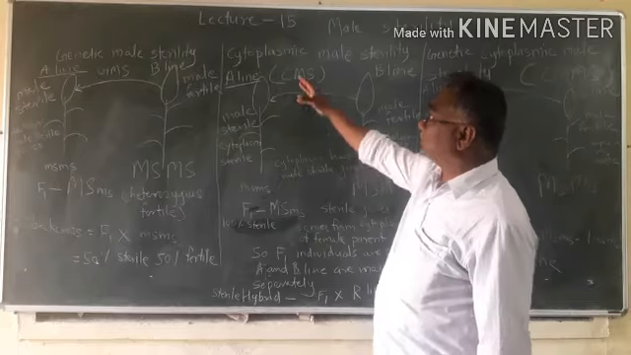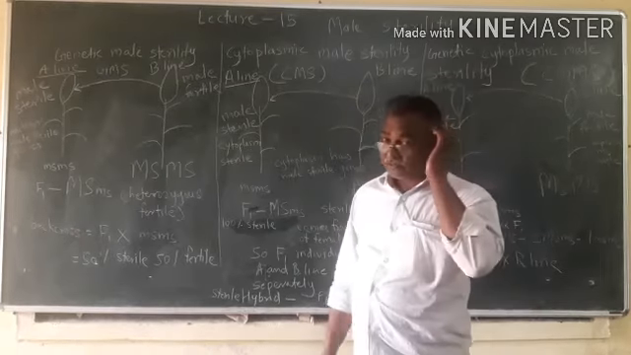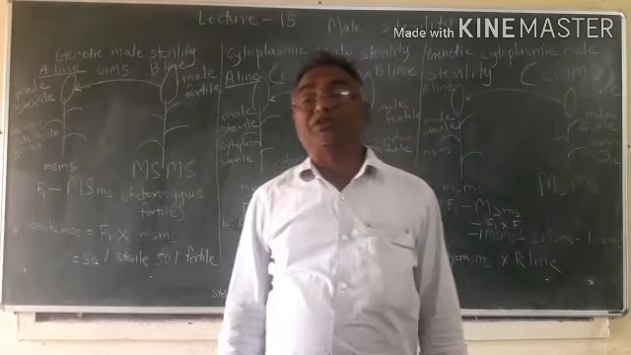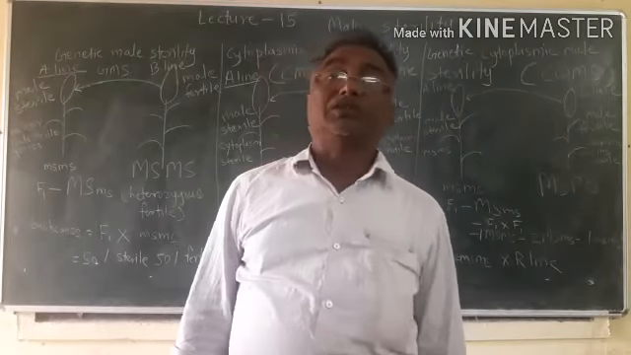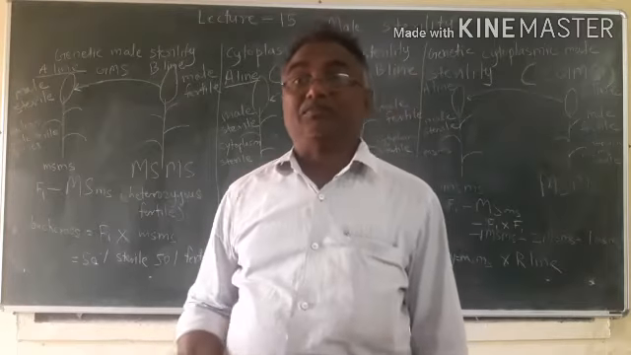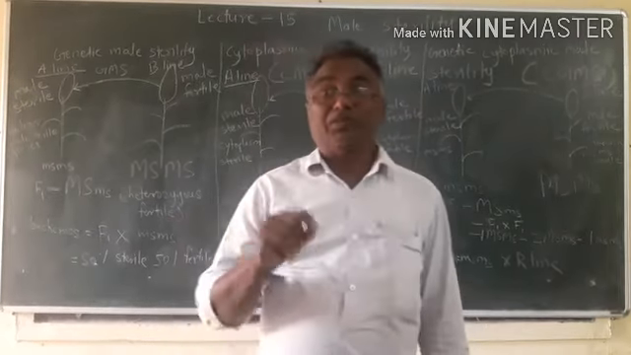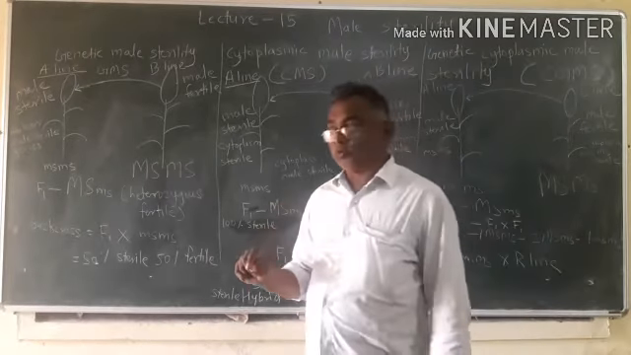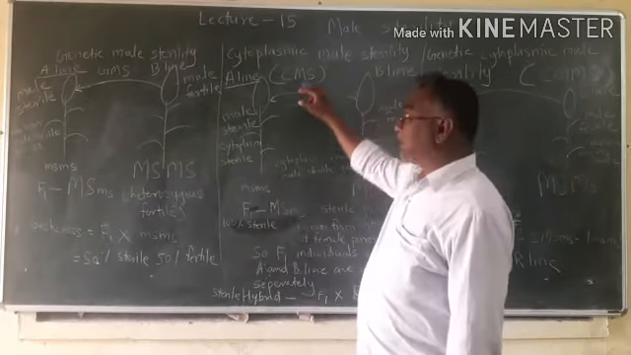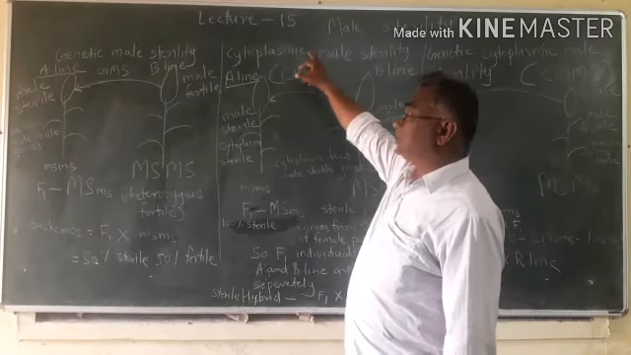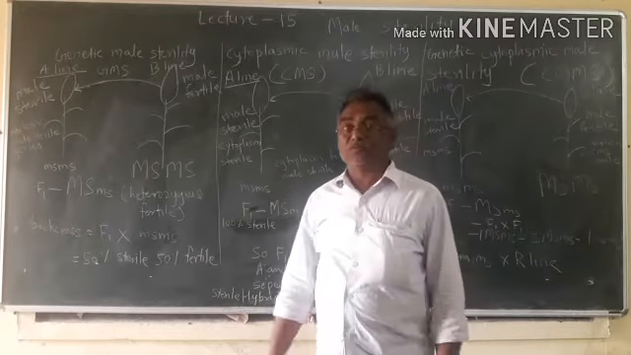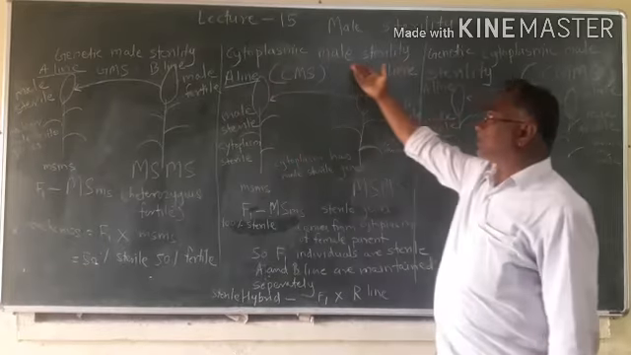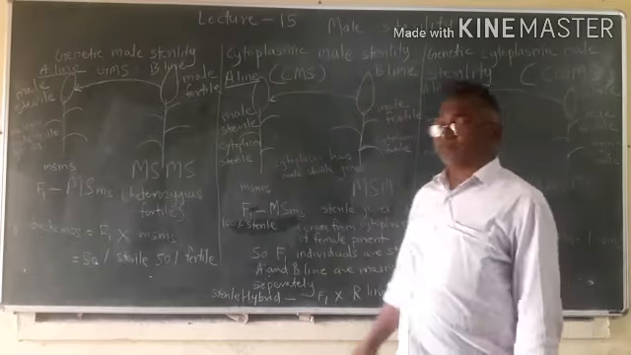Then second one is cytoplasmic male sterility. It means genes which are present in cytoplasm are male sterile. So male sterility of plant is due to male sterile genes present in cytoplasm. So such condition is called cytoplasmic male sterility.